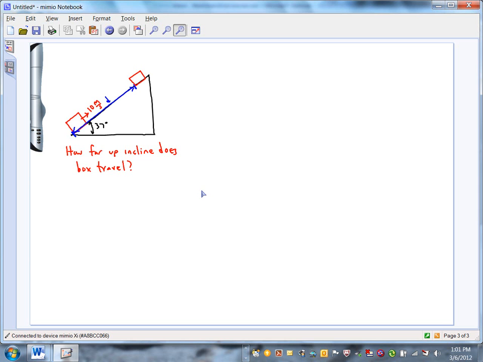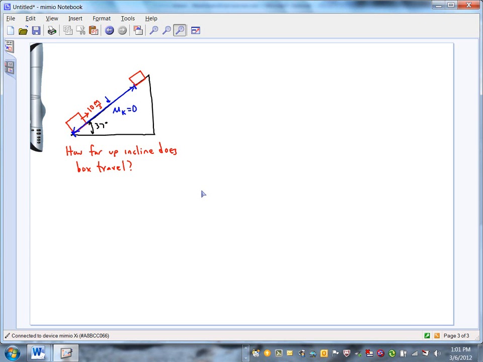And we're going to make the assumption that there's no friction or air drag, because if there were, then we wouldn't be able to use conservation of energy. Well, there is a way to modify that, but we're going to learn how to do that maybe next week. Right? For right now, we're just tackling the cases where we don't have non-conservative forces.